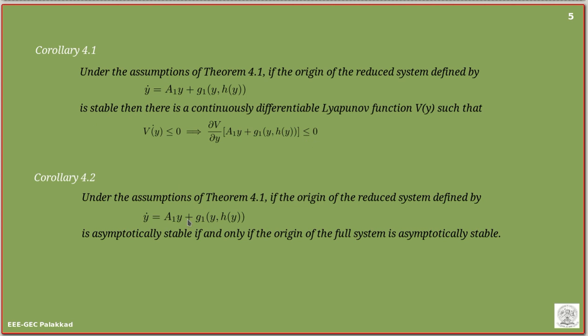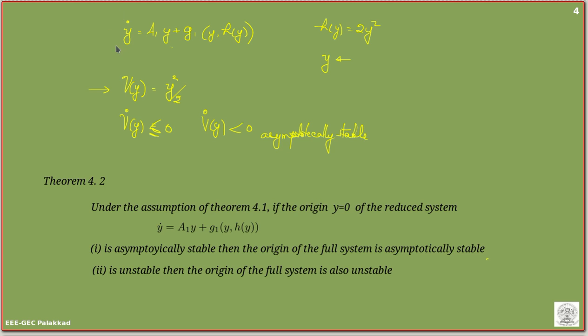And the reverse condition is also true. That means the reduced system is asymptotically stable only if the original system is asymptotically stable.